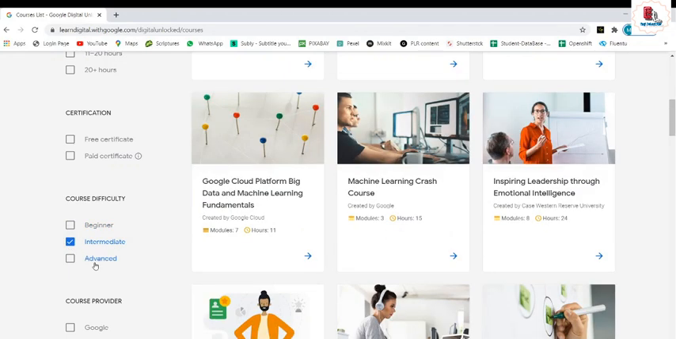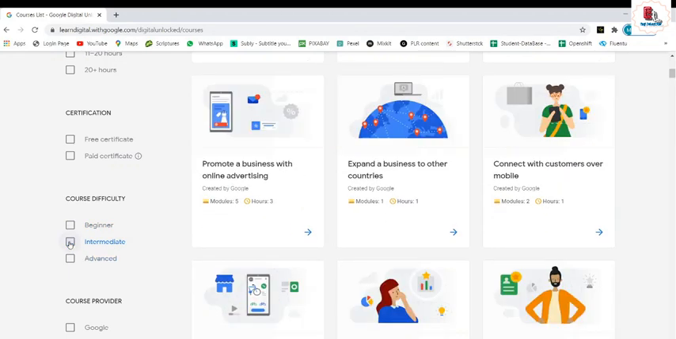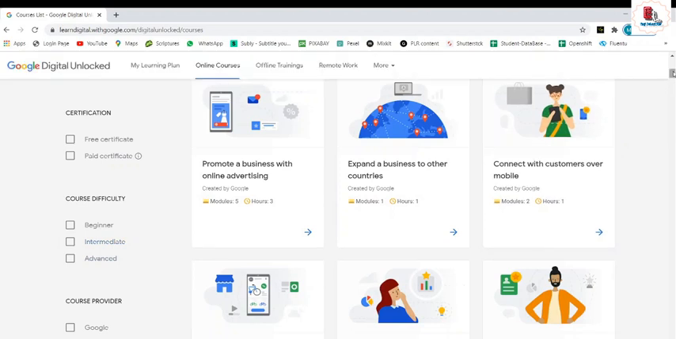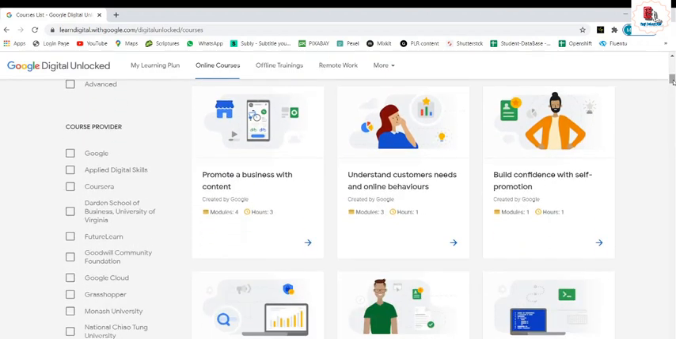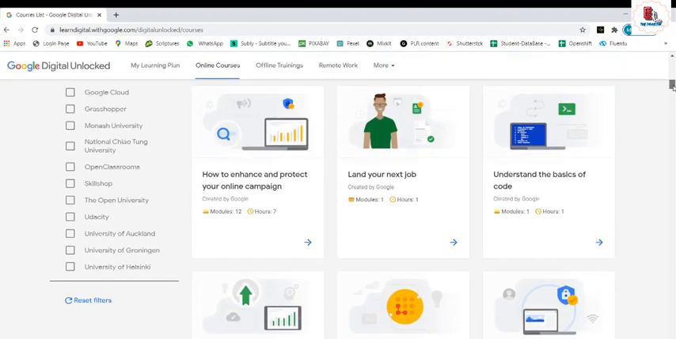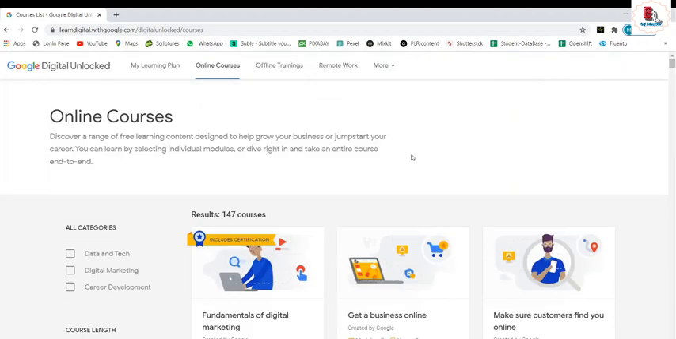Or if you are advanced, then you can go directly into the advanced one. So without wasting your time, you can choose the course difficulty and also the course provider. Just now we discussed this. Okay, that's about the first page given here.